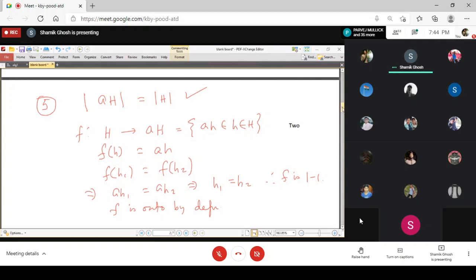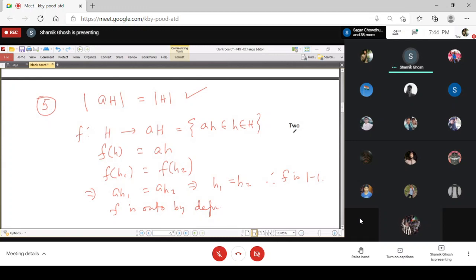Now all these 5 properties, you see that never have I assumed that the group is finite. Even in the case of infinite sets, their cardinalities are the same. How to count the cardinality of an infinite set, probably we'll learn in the next semester. However, the idea is the same: if we set up a bijection between them, then we can say that they have the same number of elements. So from 1 to 5, all these are true for any group, whether it is finite or infinite.